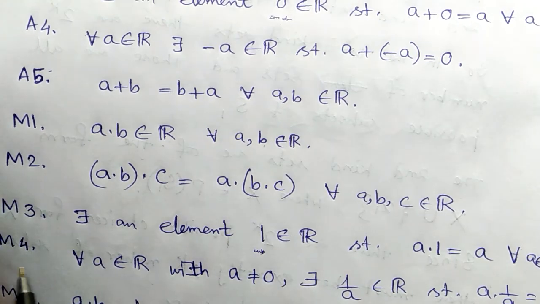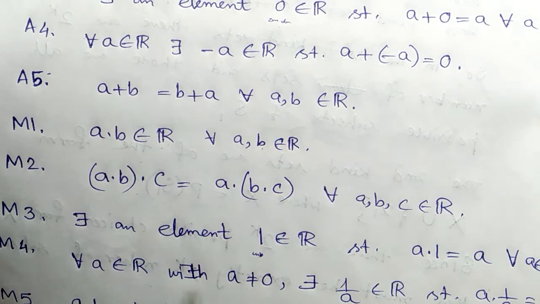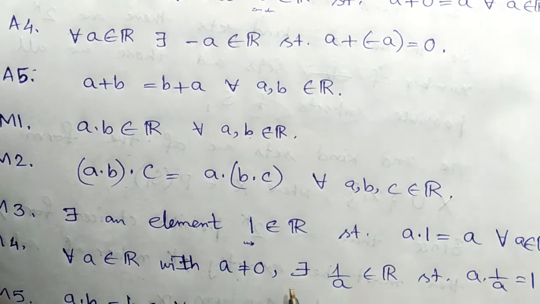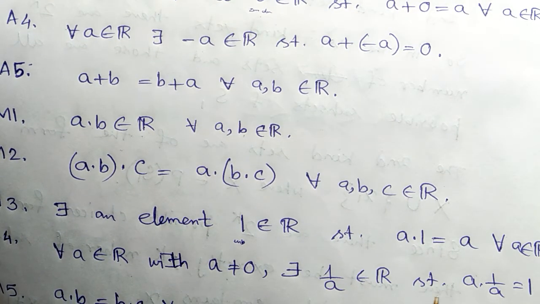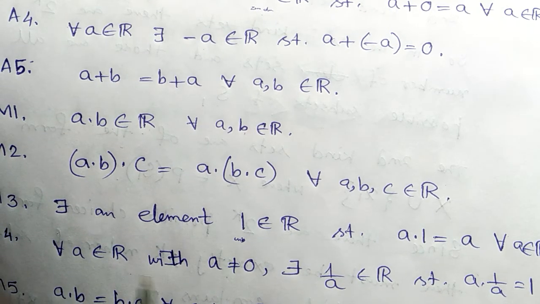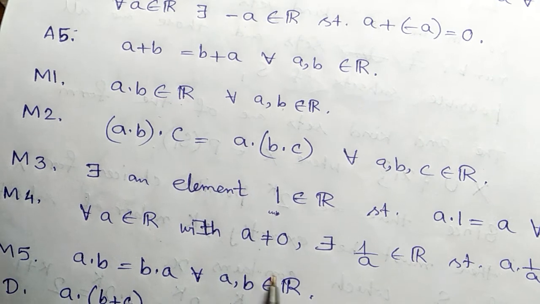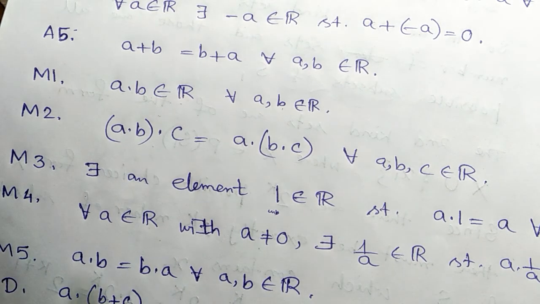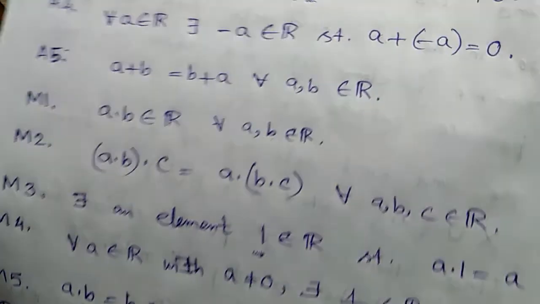Next, the fourth point is, for any arbitrary non-zero real number a, there exists the reciprocal of that real number, that is 1/a, such that a · (1/a) = 1. So this 1/a is the multiplicative inverse of a. Next, ℝ is abelian with respect to multiplication. For any two real numbers a and b, a · b = b · a holds in ℝ.